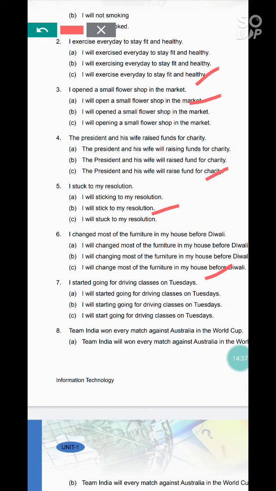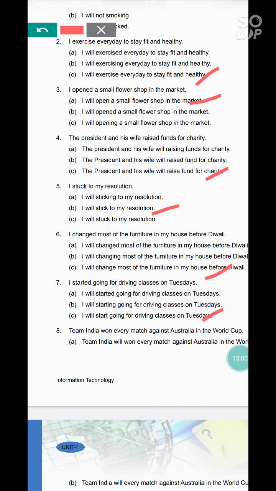Seventh question is I started going for driving classes on Tuesdays. Answers are I will started going for driving classes on Tuesdays. I will starting going for driving classes on Tuesdays. I will start going for driving classes on Tuesdays. So correct answer is C. I will start going.